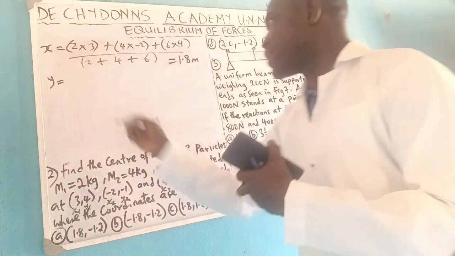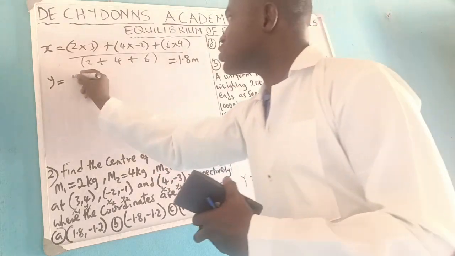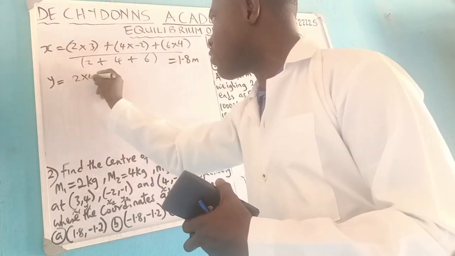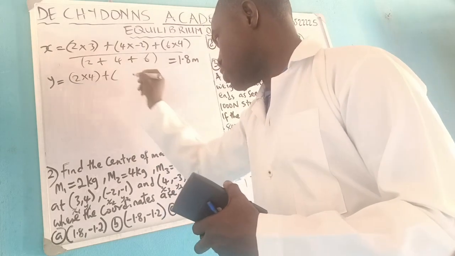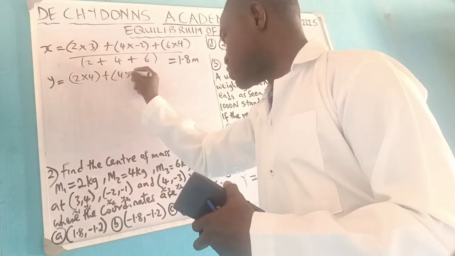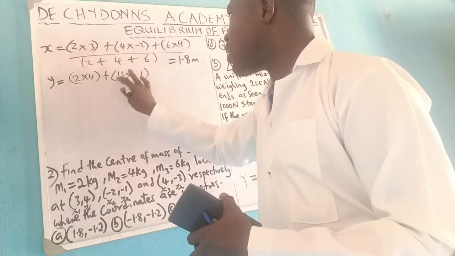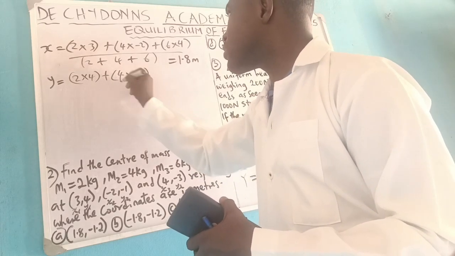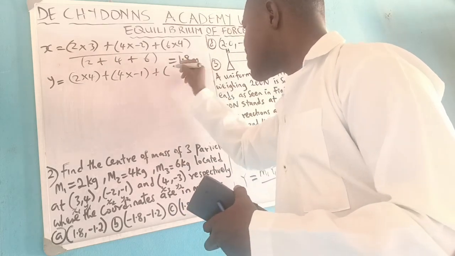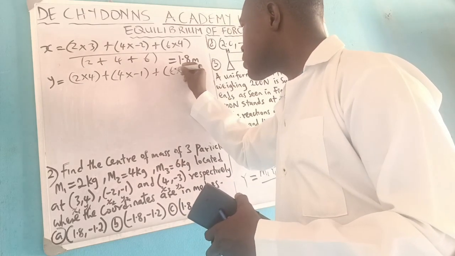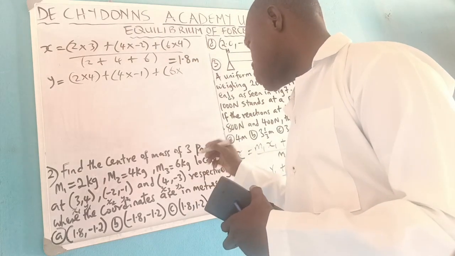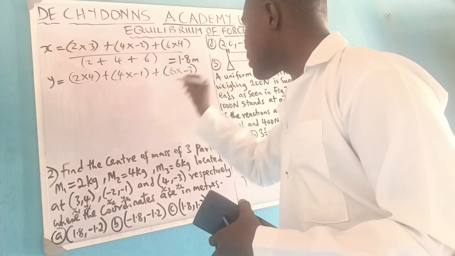Then for y, you follow this. 2 times your y1, 4, plus 4 times what? Minus 1. 4 times minus 1 plus 6 times what? Minus 3.